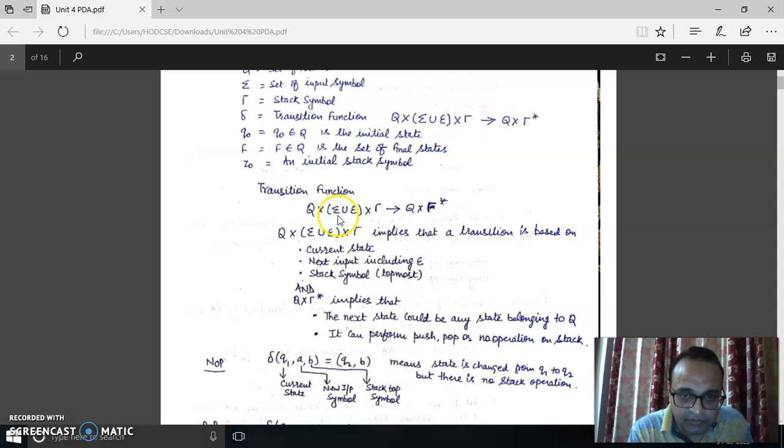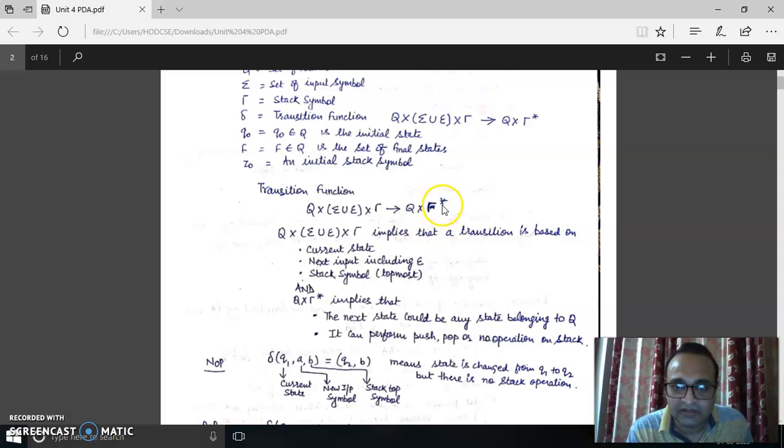It is the input symbol, the alphabet, and epsilon means nothing, so nothing including the input symbols. Rather, we can say input symbols or nothing, along with the stack top symbol. This too is the stack top symbol. So three things are deciding the transition: one is the current state, another is the recently input symbol including null also, and the stack top symbol. They decide the transition. Now the transition happens to another state, and there is some stack operation.